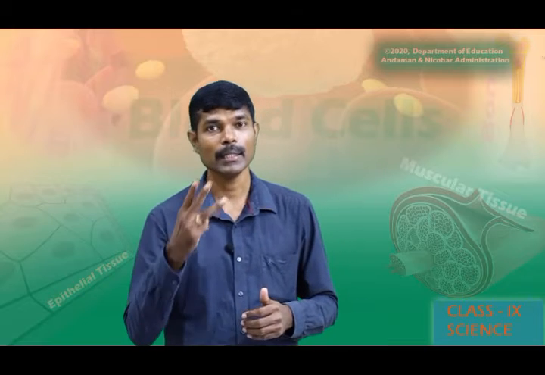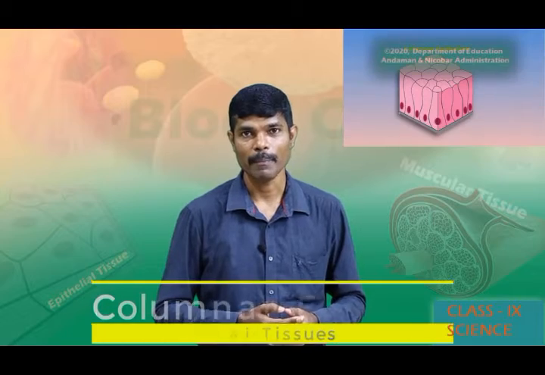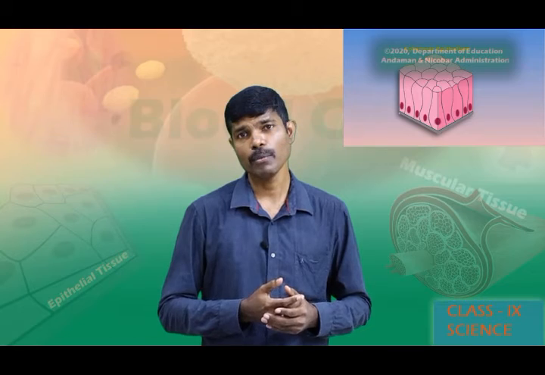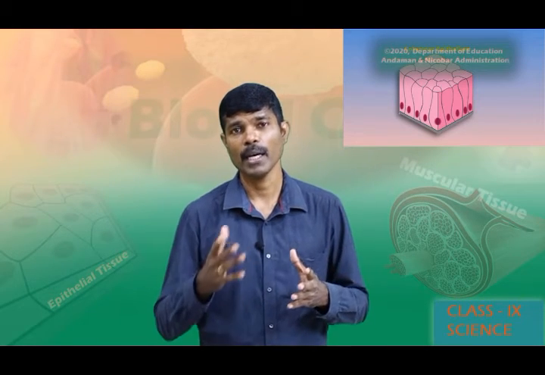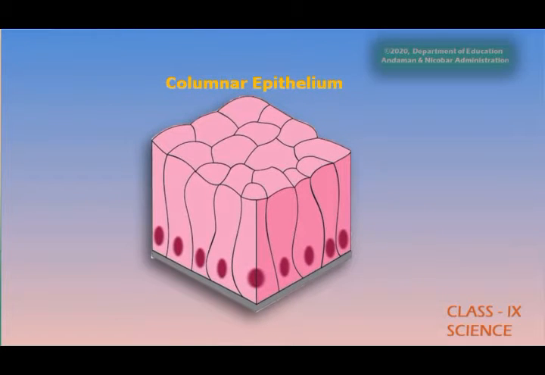Now we will see the third type of epithelium, that is called columnar epithelium. In the small intestine, the digested food needs to be pushed from one end to another end. Here, look at the picture. Processes such as absorption and secretion require that substances be collected and disposed from one place to another, where the passage of these food molecules or the waste products needs to pass through the small intestine.